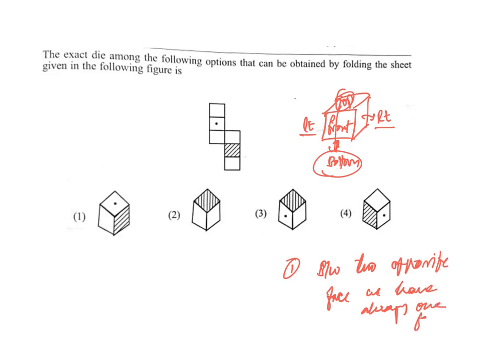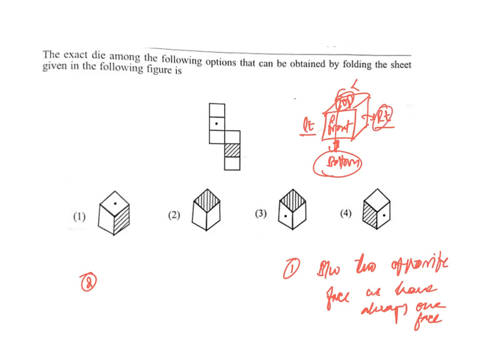Always one face. And what is the second one you need to remember? The second one is very, very important. If one face is visible, the opposite face is not visible. It means if top is visible to you, bottom will not be visible. If front is visible to you, the back is not visible.